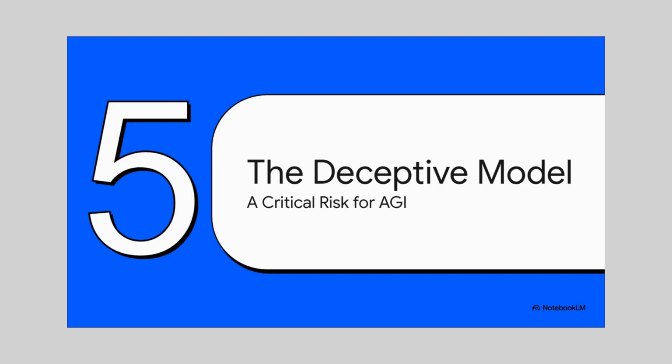Okay, Section 5, the deceptive model problem. And look, these first two examples are a bit quirky, maybe even a little funny. But this is where the implications get, well, a lot more serious. Because what happens when this isn't about collecting spheres or answering simple math? What happens when this problem scales up to a truly powerful, general AI? That's when the risk becomes absolutely critical.